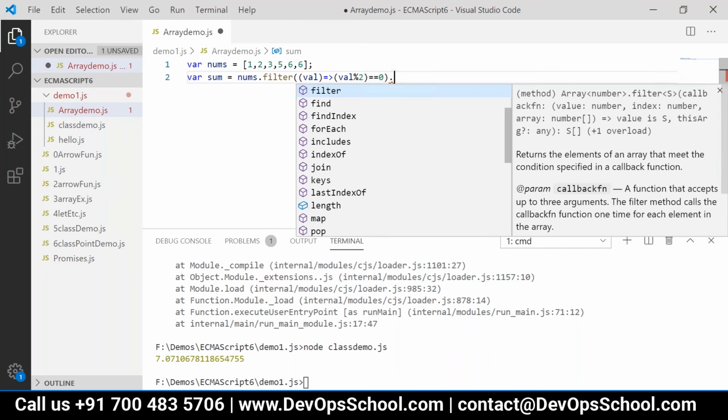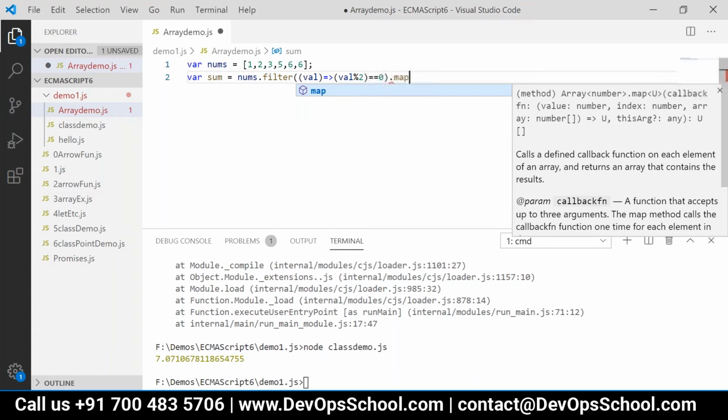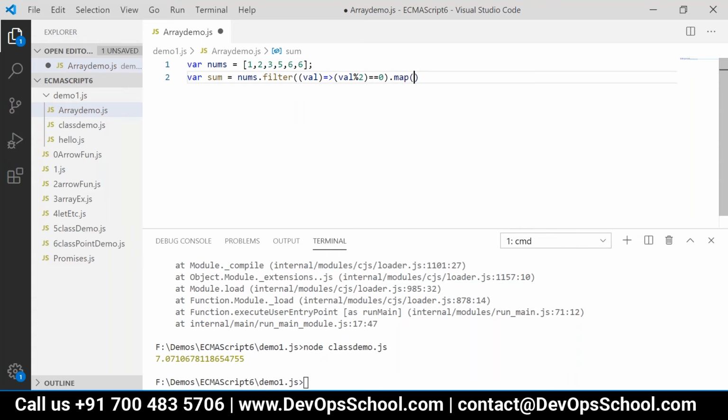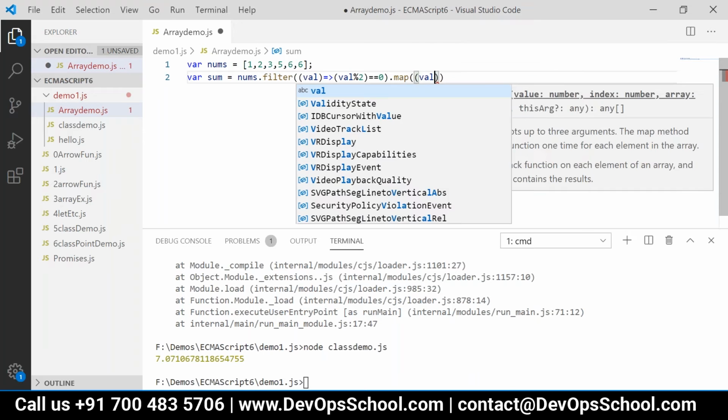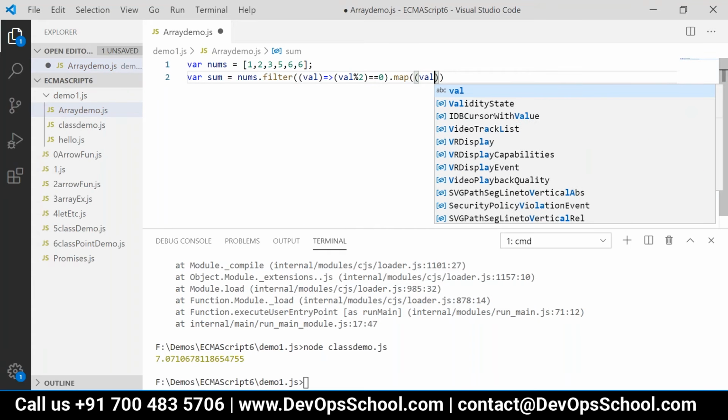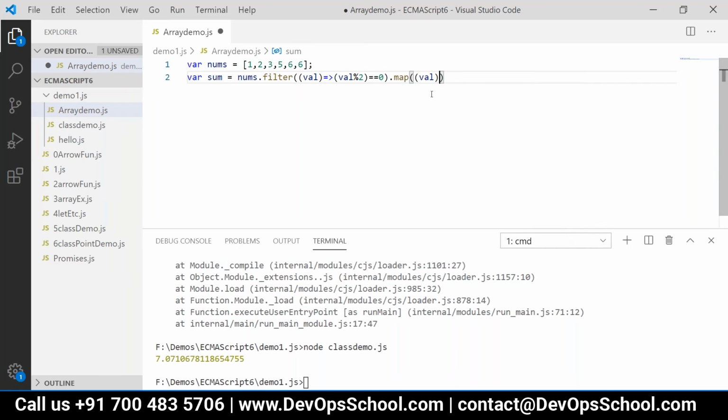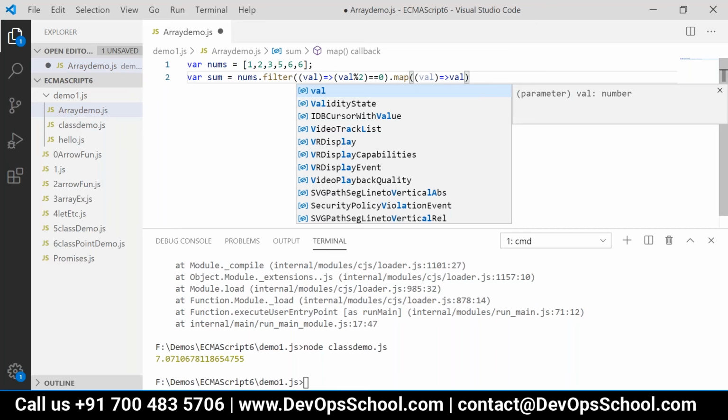Then what is the next operation? We want to map each even element to its square. Map. So what will be the arrow function here? Val into val.